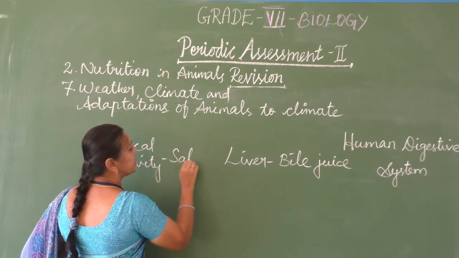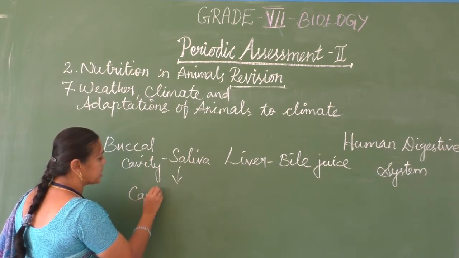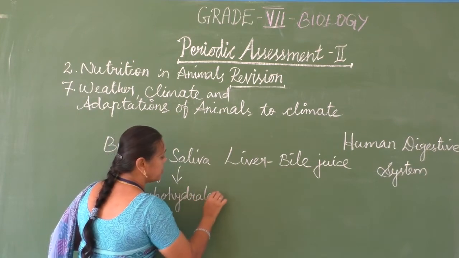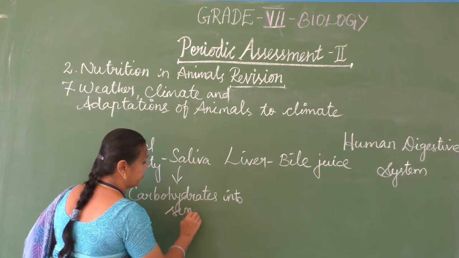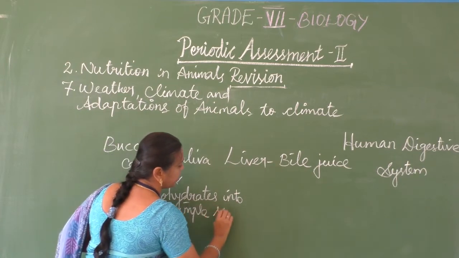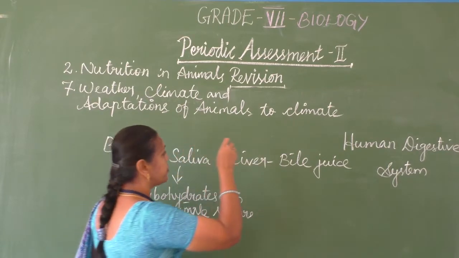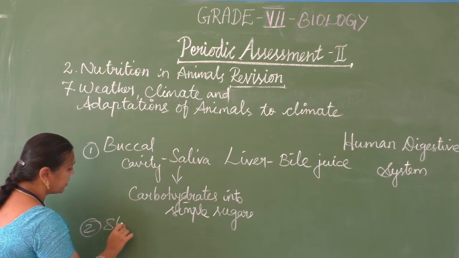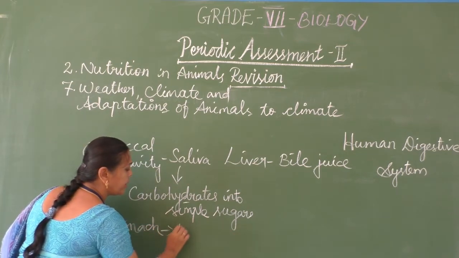So in the buccal cavity, first, what is secreted? Saliva. And that saliva converts what? Carbohydrates into simple sugars. First one, buccal cavity. Second one, in the stomach. What and all are secreted?